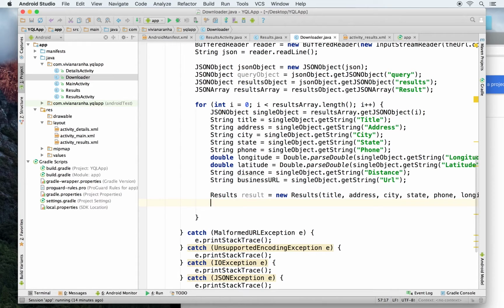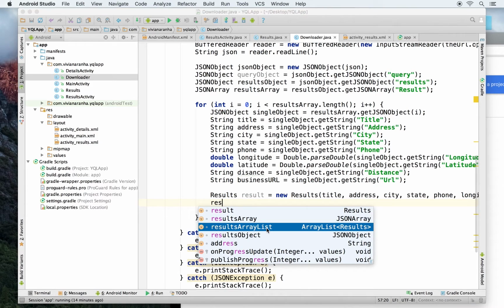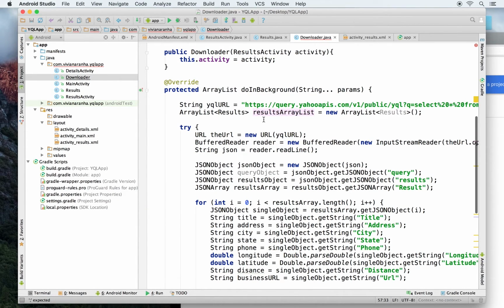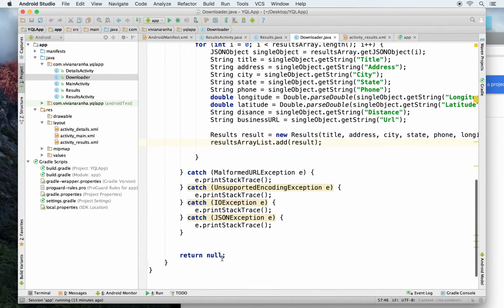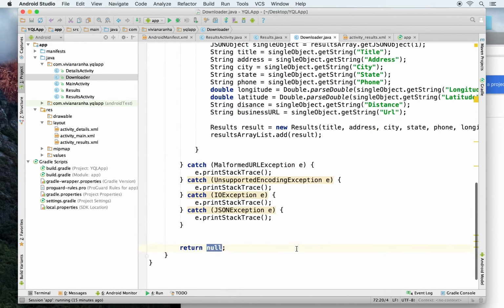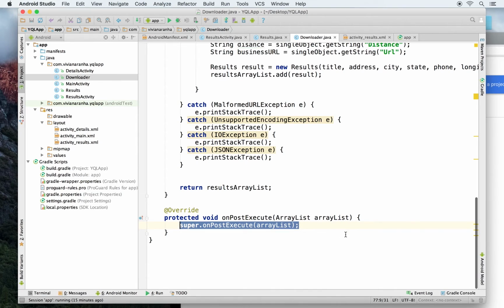Now once I have that, all I have to do is go to my results array list that I have initialized right here, and then to this results array list I can add all these results. So they'll keep on adding one at a time, and at the end of it all I have is that results array list to pass. And who will catch this results array list? It will be caught by onPostExecute. So this guy has it, and he will call the activity.